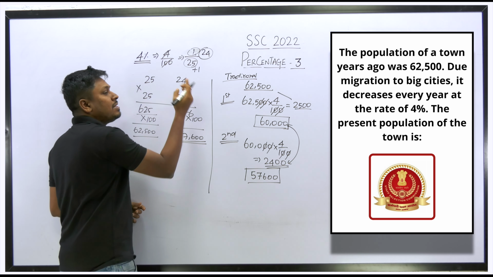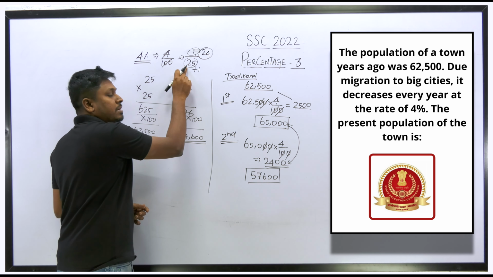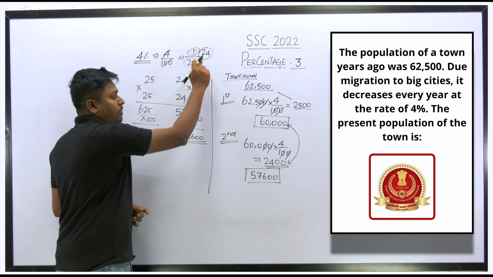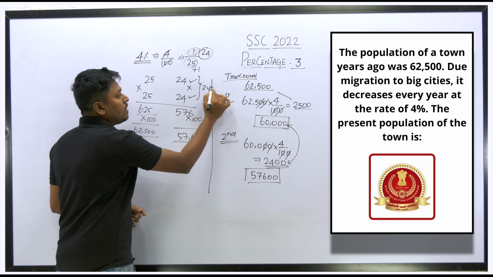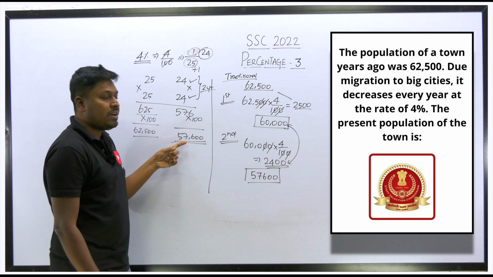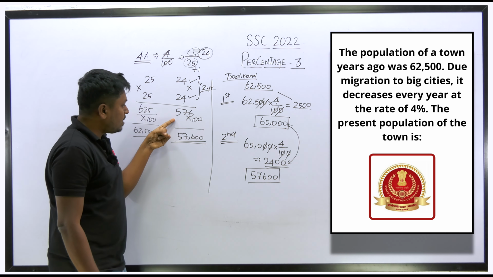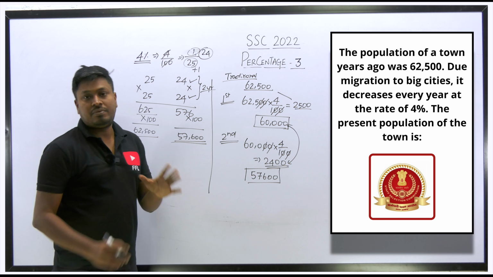But here 1% of the population is getting decreased, one part. So from 25, if you subtract one part, the resultant will be 24. Why I have written it 2 times is we need to calculate for 2 years. If it is 3 years, then another 24. If it is 4 years, another 24. You have to multiply all the values. So the resultant final answer will be the population of the town.